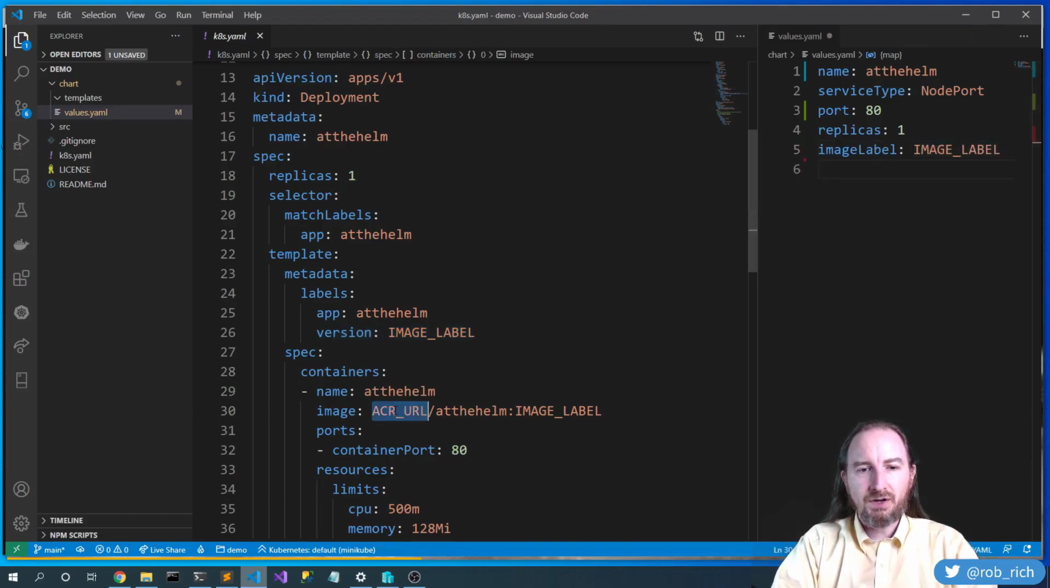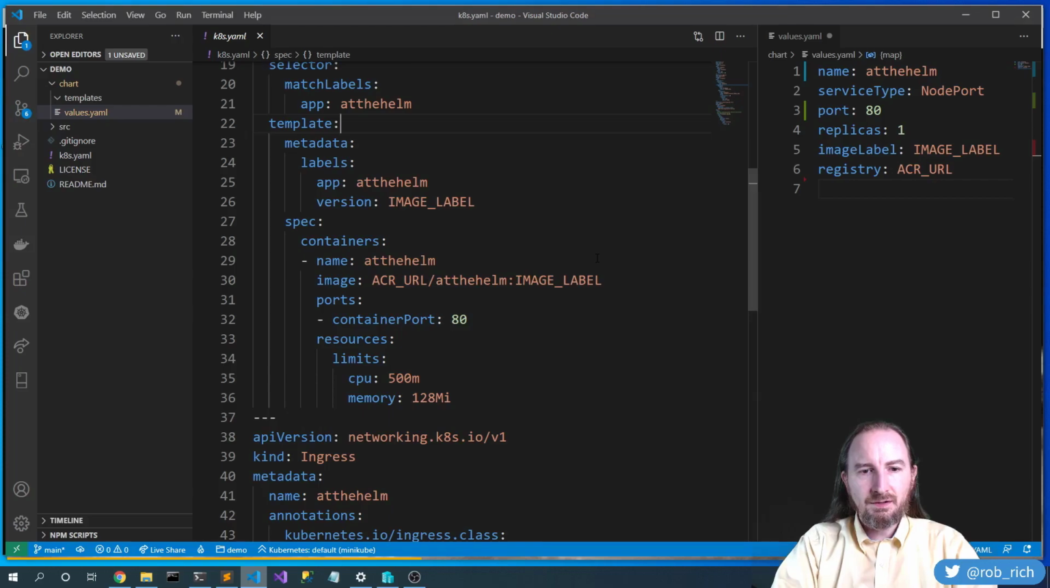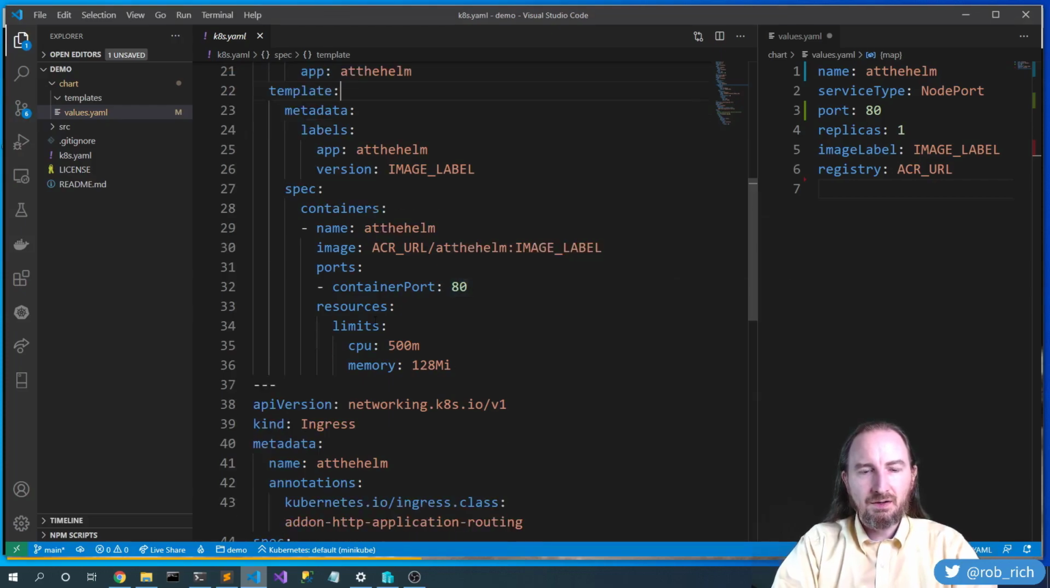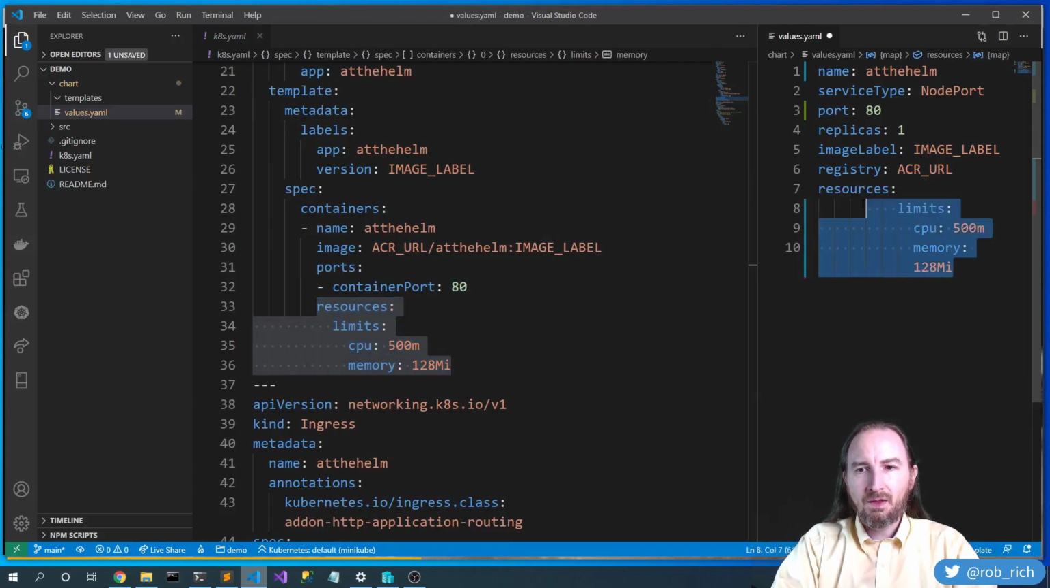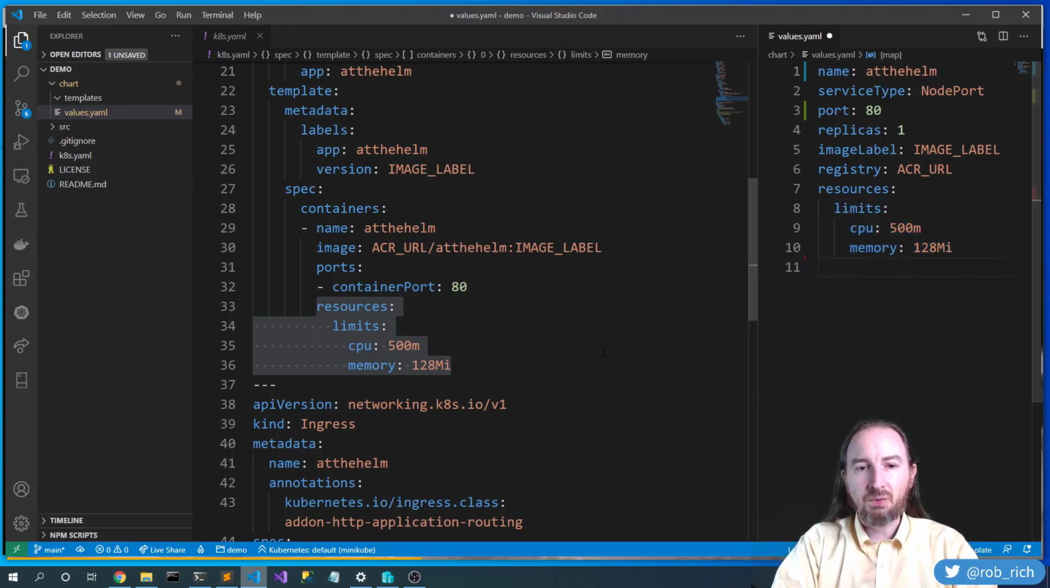We have a registry URL. And there's our port 80 again. Ooh, we have a bunch of resources. Let's grab all of these resources. These resource limits will allow us to cap our container in interesting ways.